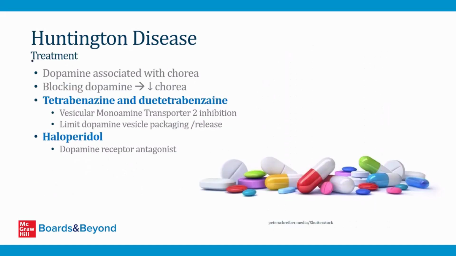There are a couple of treatments that can help with some of the symptoms of Huntington disease. And to understand these treatments, you need to appreciate that dopamine is associated with chorea. So drugs that block dopamine will decrease the amount of chorea. So there are two drugs that are classically used for Huntington disease that target dopamine. These drugs are tetrabenazine and deutetrabenazine. Both of them inhibit a transporter called vesicular monoamine transporter 2. This transporter puts dopamine into vesicles inside of neurons so it can then be released into synapses. So by inhibiting this transporter, you limit dopamine's packaging in vesicles and therefore less dopamine gets released. This is basically a way of preventing dopamine release from neurons.